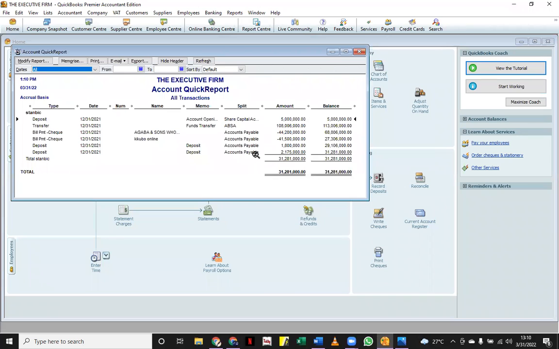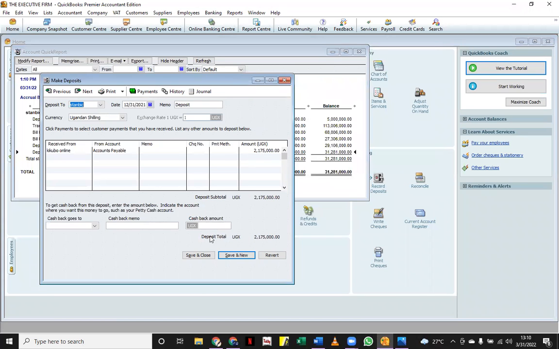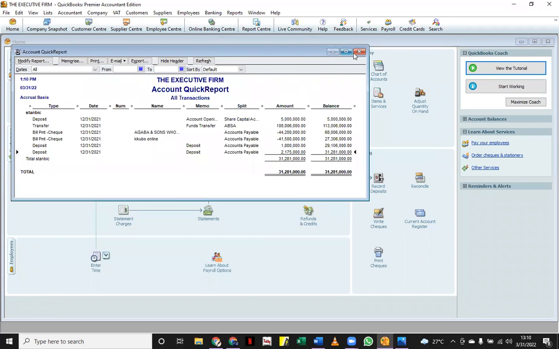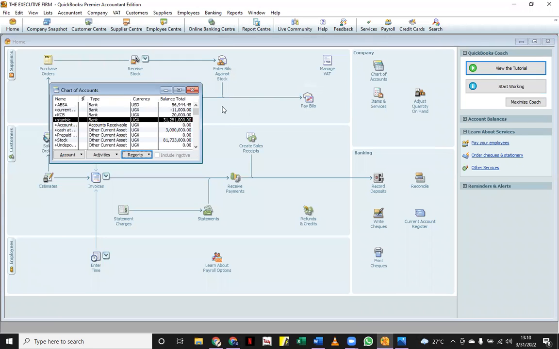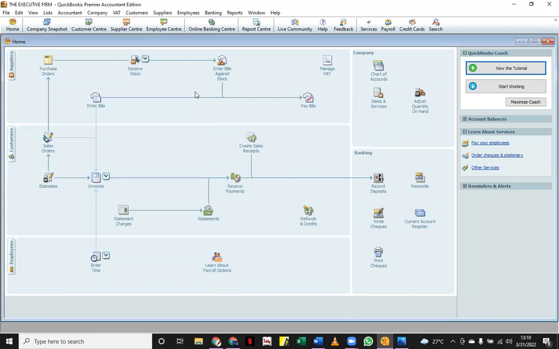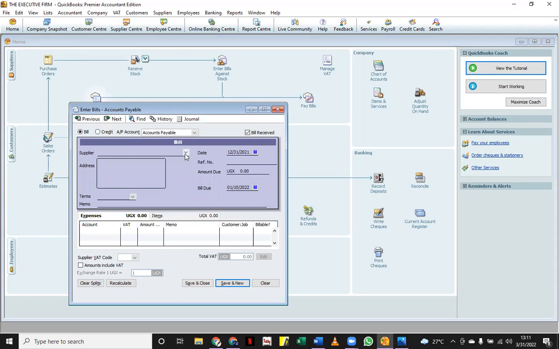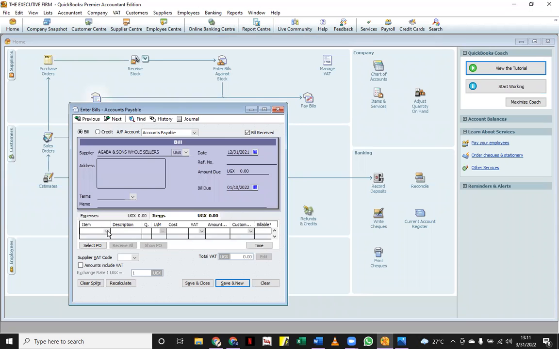Thousand is right here that we received from Chikuwo when we took a refund. We had talked about showing how we receive a discount from any of the suppliers. So I will save myself the process of going through the purchase order and all that, and simply come straight up and select Agaba and Sons, and then I will not incur any expense. So I will simply say items.